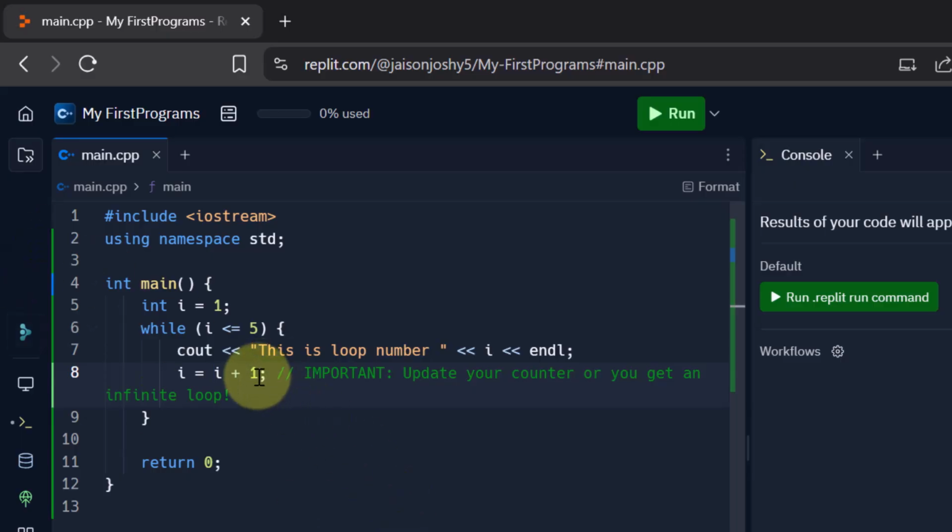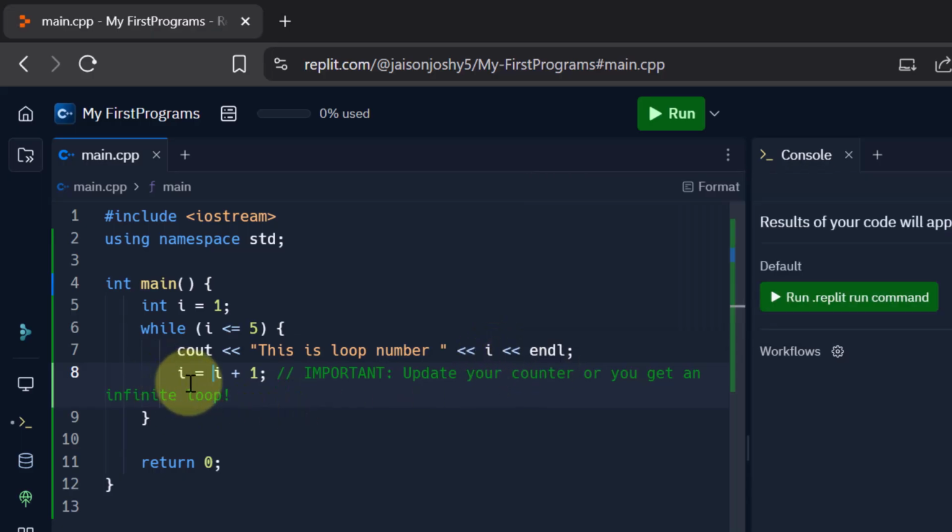Now when it is 2, what happens? Again, the while condition will check if the condition is true or not. What does the condition say? Is I less than or equal to 5? What is the value of I now? The value of I is now 2. Is 2 less than or equal to 5? Yes, it is true. So again it will print this is loop number I. Now the value of I is 2. So it would print this is loop number 2 and go to a new line.